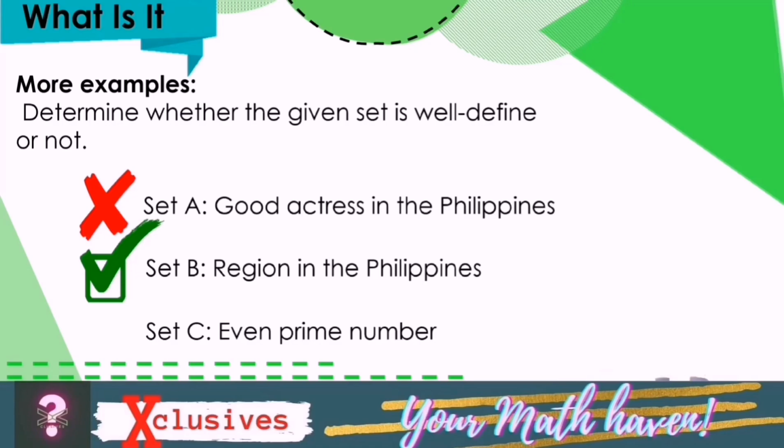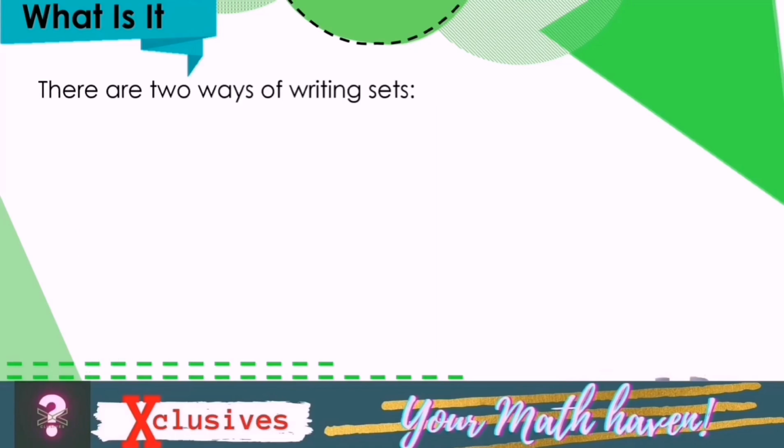Set C, even prime number. Is it a well-defined set or not? Yes. Set C is a well-defined set because it has only one even prime number, which is 2.